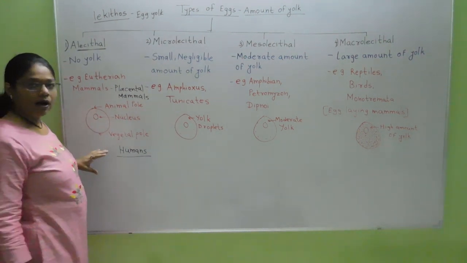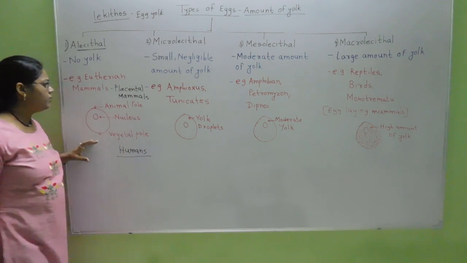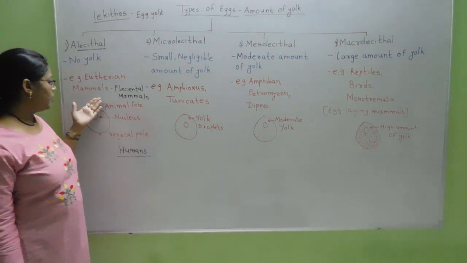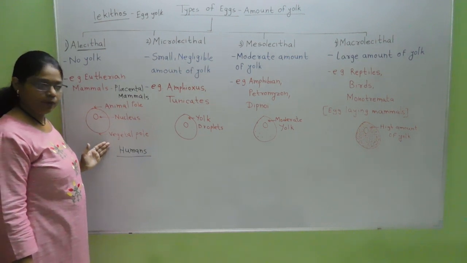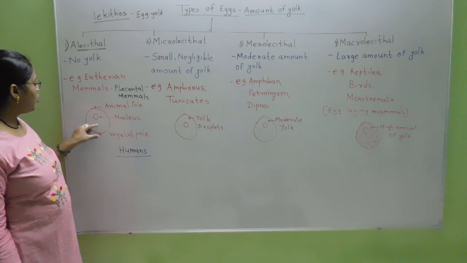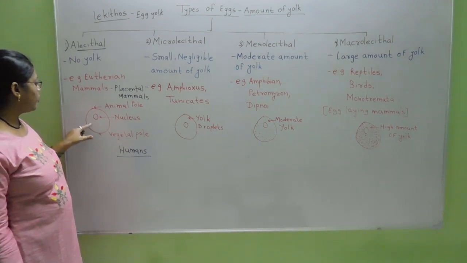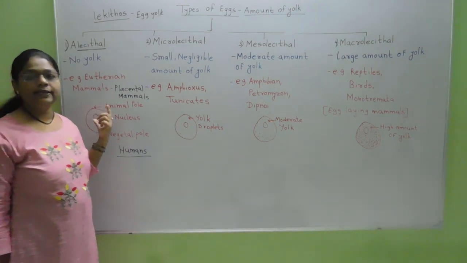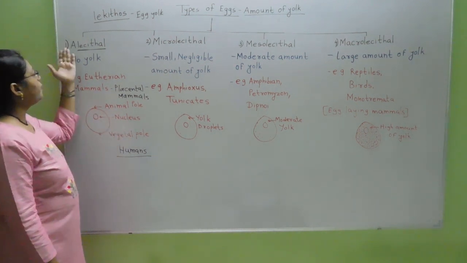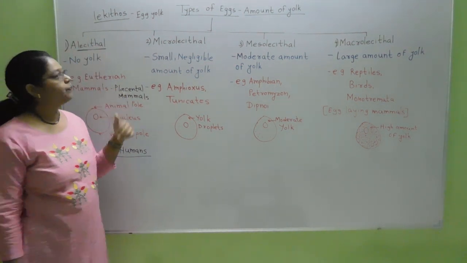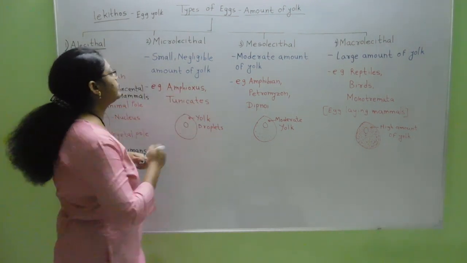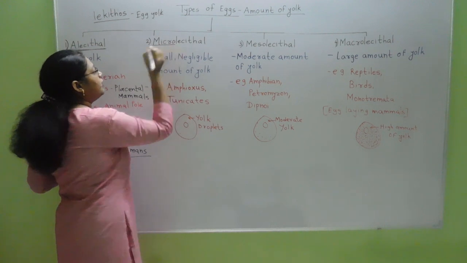This is the diagram for the egg. This is the animal pole, this is the vegetal pole, and this is the egg nucleus. Here a very low amount of yolk droplets is shown inside the egg because it is an alecithal egg.